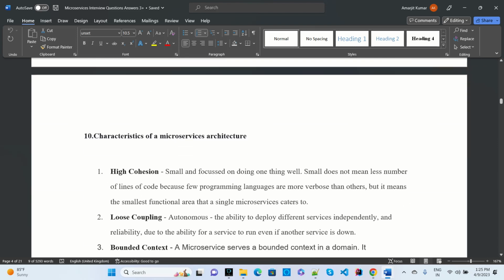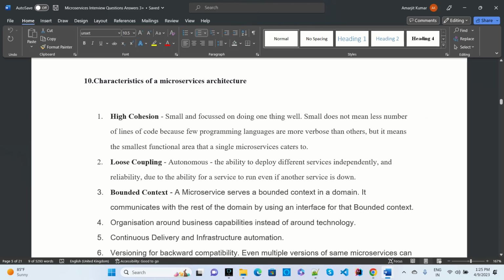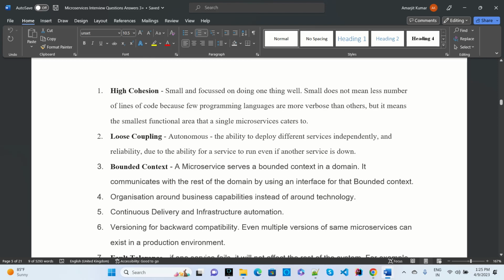And then another question mostly asked is the characteristics of a microservice architecture, like high cohesion, loose coupling, and bounded context. Bounded context means a microservice serves a bounded context in a domain, and it communicates with the rest of the domain using an interface.